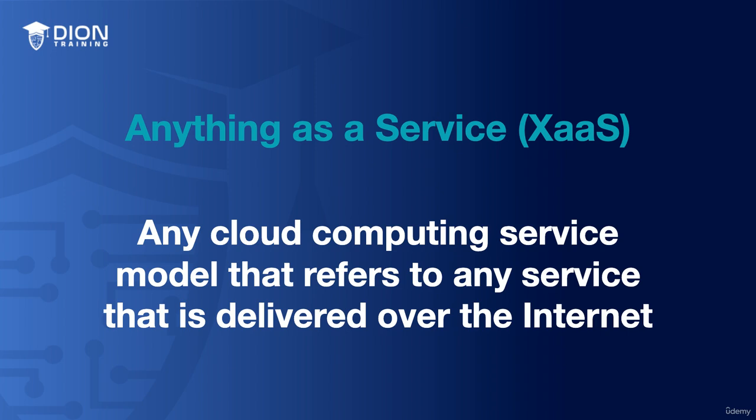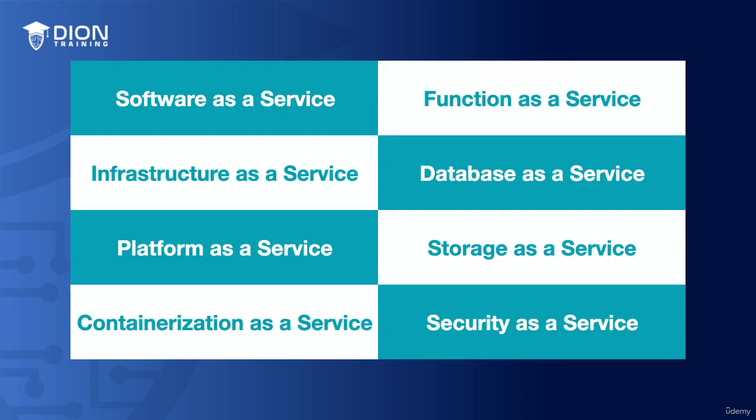So remember, when we're talking about anything as a service or XaaS, it really is any kind of cloud computing model that refers to a service that is being delivered over the internet. This can include things like software as a service, infrastructure as a service, platform as a service, containerization as a service, function as a service, database as a service, storage as a service, security as a service, or whatever else as a service you want to put in here. This is the idea of anything as a service. It gives you access to all sorts of things, from storage to computing power, to cybersecurity, to analytics, and more.